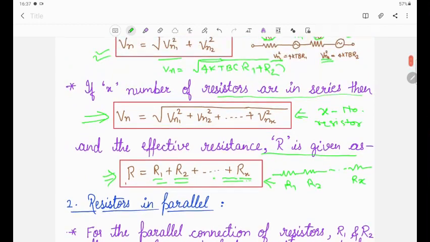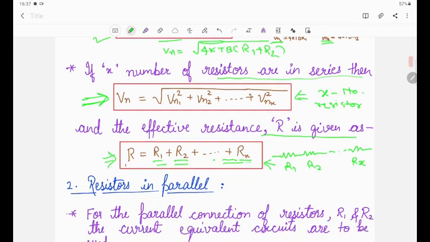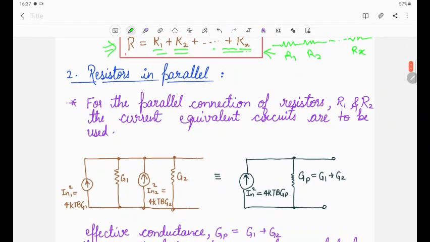So this is the equivalent noise voltage for the different noise resistances which are generated. So Vn will be equal to the square root of Vn1 square plus Vn2 square plus and so on up to Vnx square. Similarly, you can calculate the equivalent noise voltage where resistors are connected in a parallel manner.